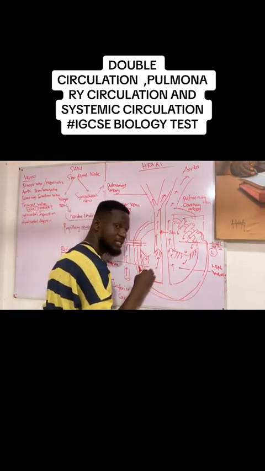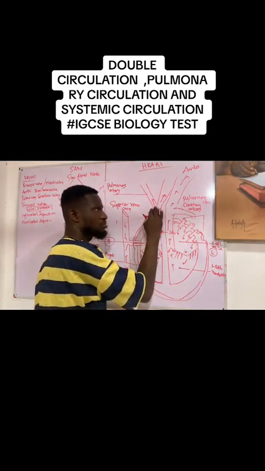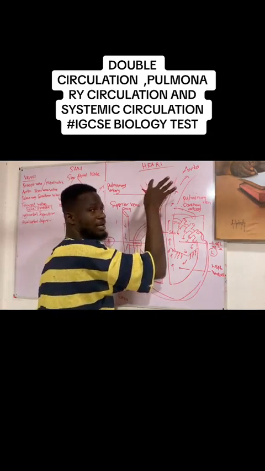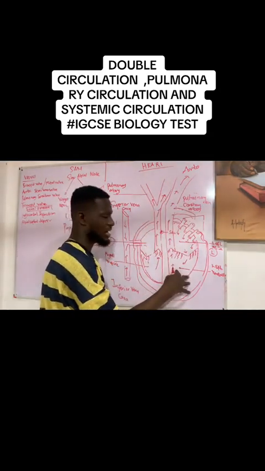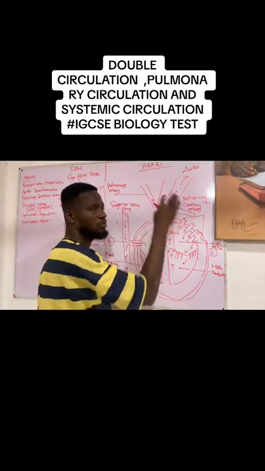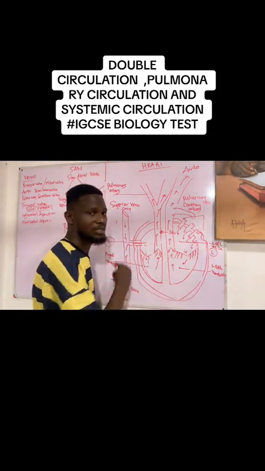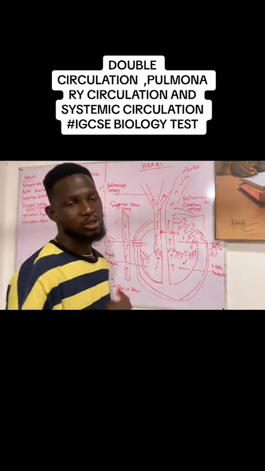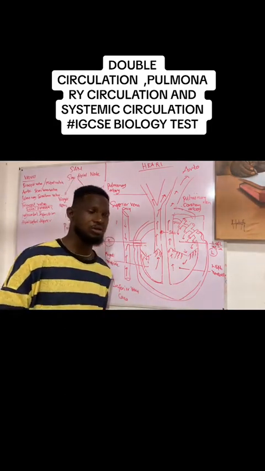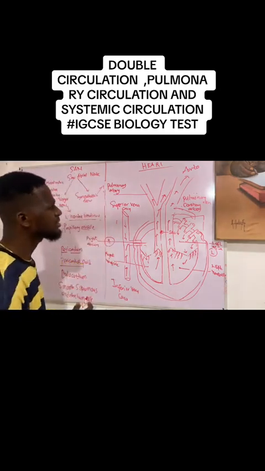It was initially there, it was ejected through the pulmonary artery, where it went to the lungs to pick up oxygen, and then returned to the heart. So it means that it has flown through the heart twice. And this particular mechanism or phenomenon is referred to as double circulation. All right.